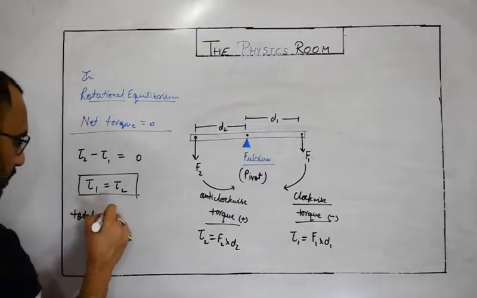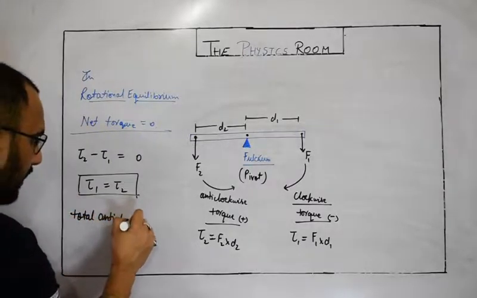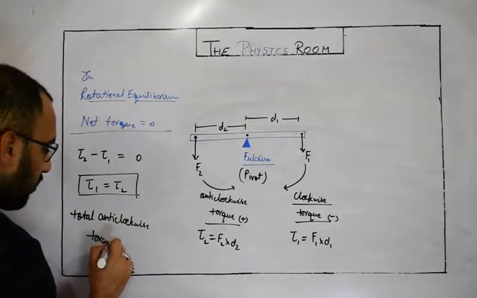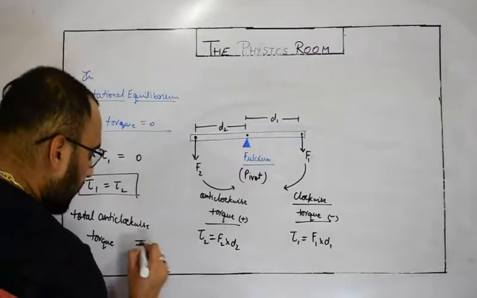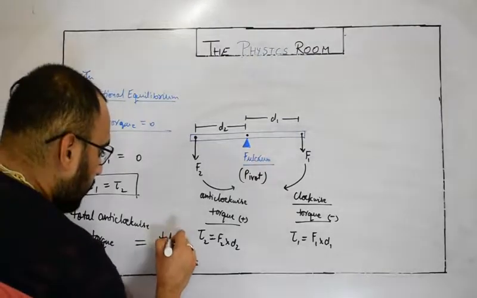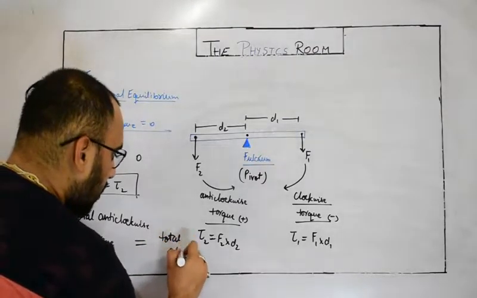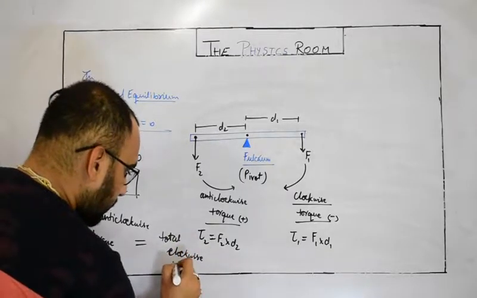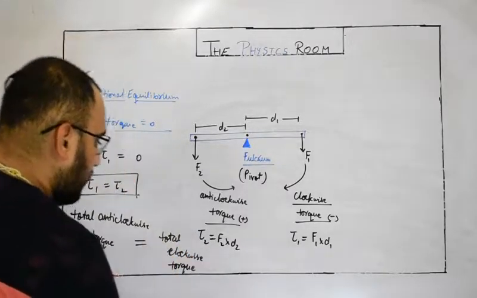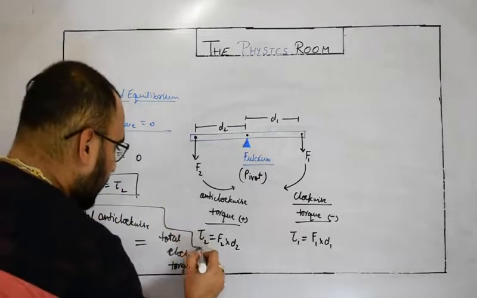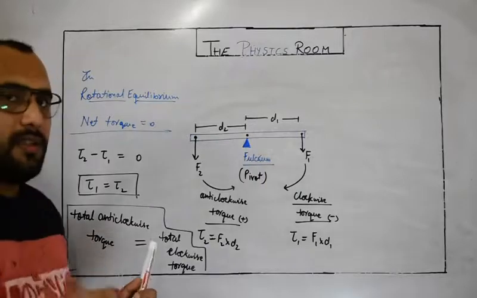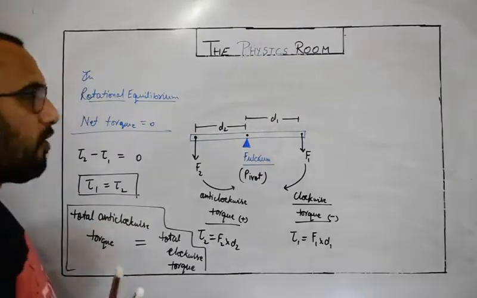Total anti-clockwise torque or moment of force must be equal to total clockwise torque or moment of force. This condition is called the principle of moments.